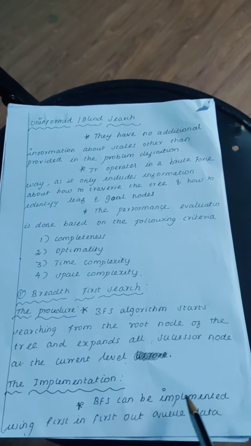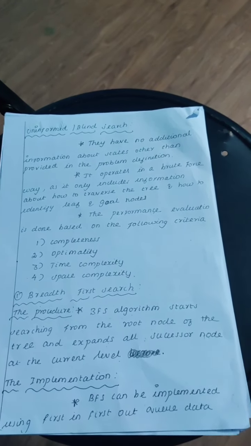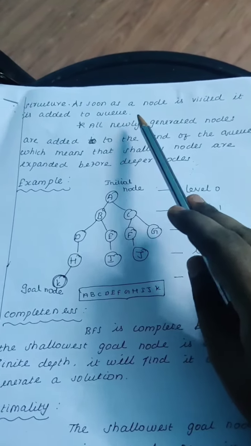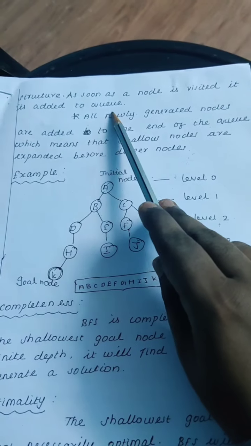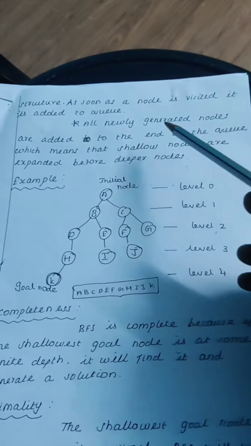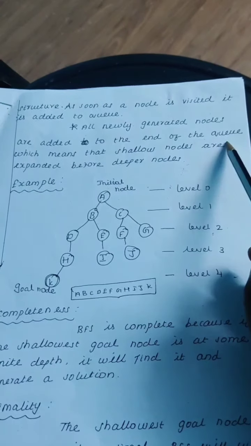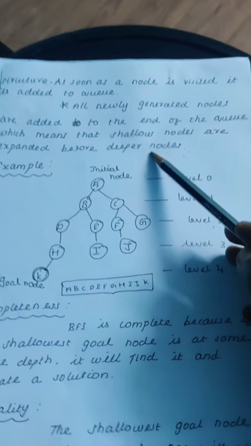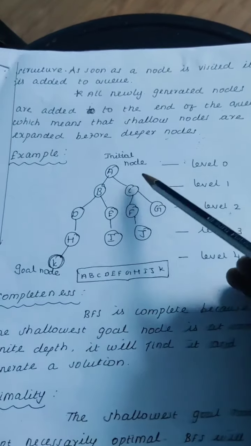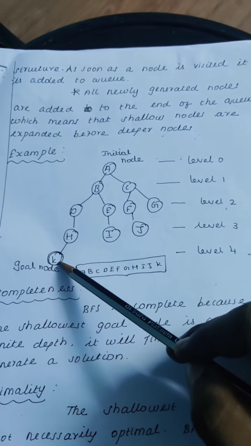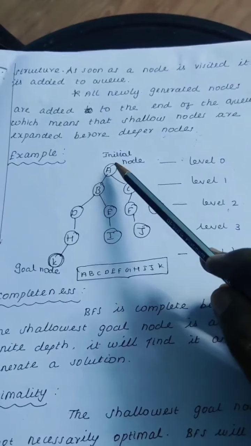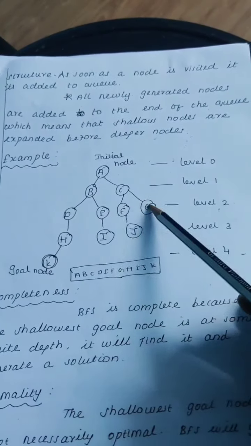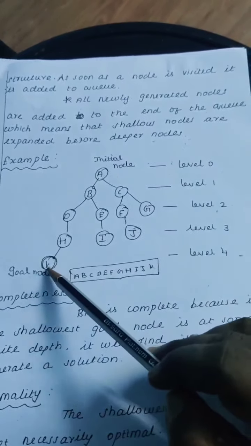The BFS can be implemented using a first in first out data structure. As soon as a node is visited, it is added to the queue. All newly generated nodes are added to the end of the queue, which means the shallowest nodes are expanded before the deeper nodes. In this diagram we can clearly understand that. This is the initial node and this is the goal node. So this is the start node. The search is going to proceed from A, B, C, D, E, F, G, H, I, J and finally to K.